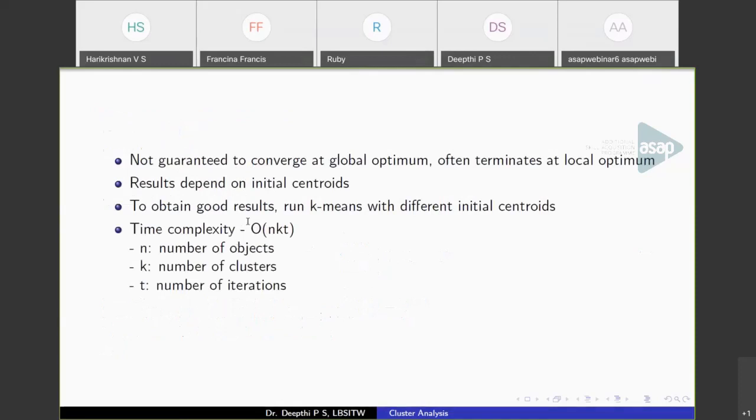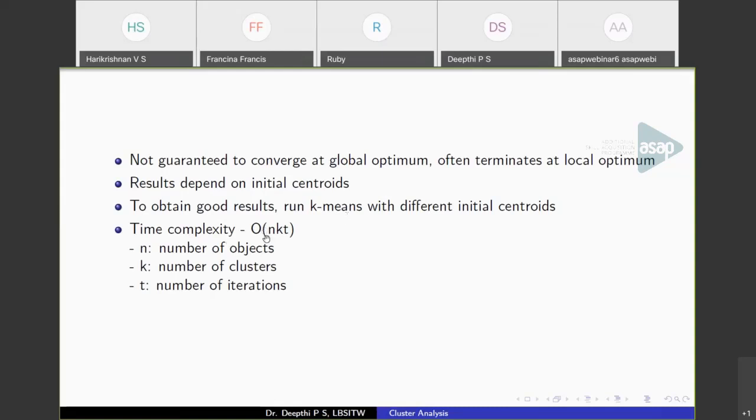Now some points about k-means. K-means works by initially picking random centroids, so the result depends on the initial centroids. When you have a large data set and you pick initial centroids differently, you'll get different partitions. So to get good results, you have to repeat the algorithm with different initial centroids, consider the results, and take the best result out of them. That is how the algorithm works. We have to specify k, the number of clusters, as input, and the centroids are picked at random, so the results will differ in each run.